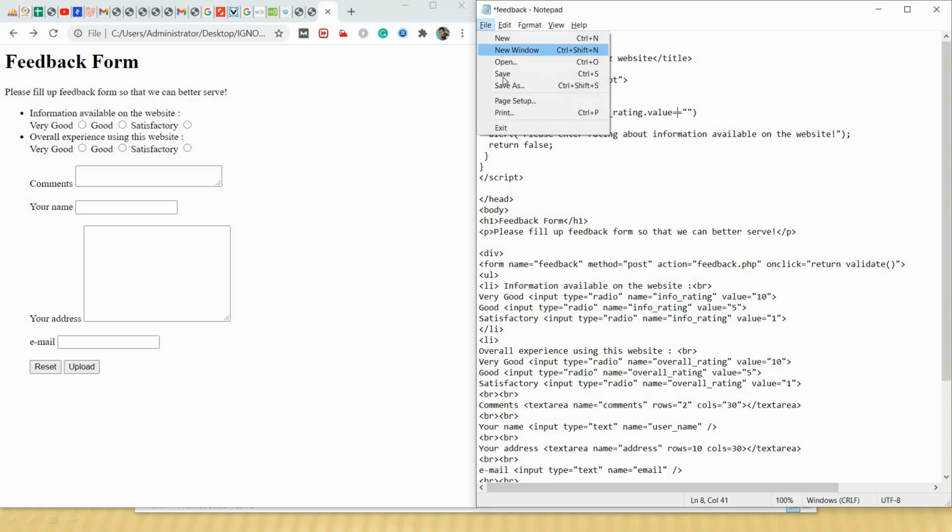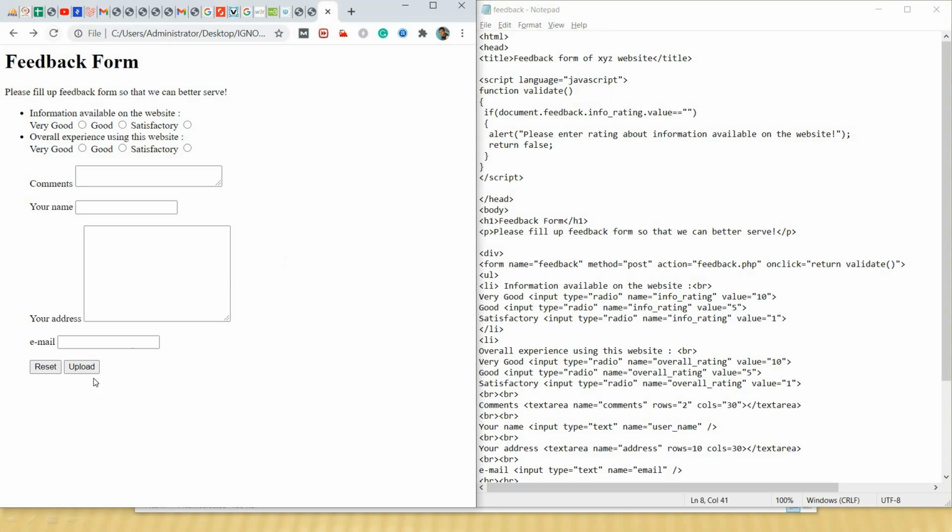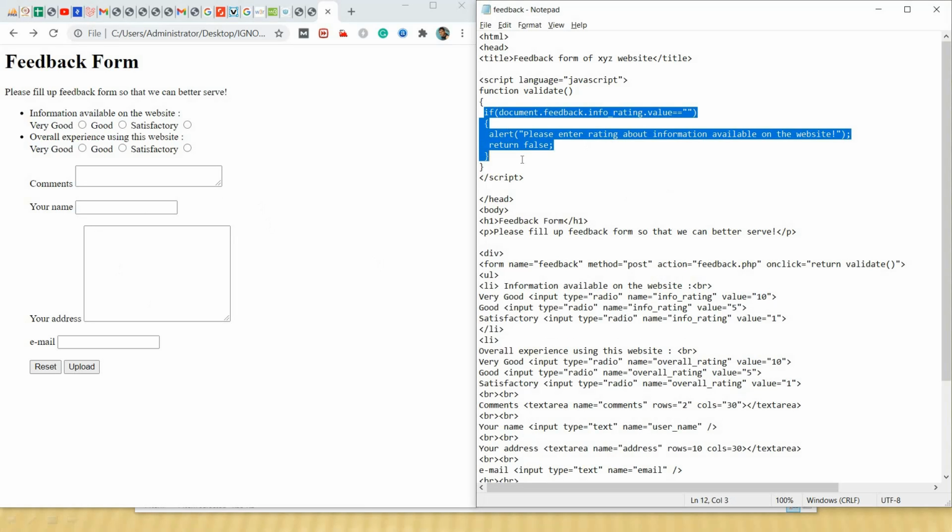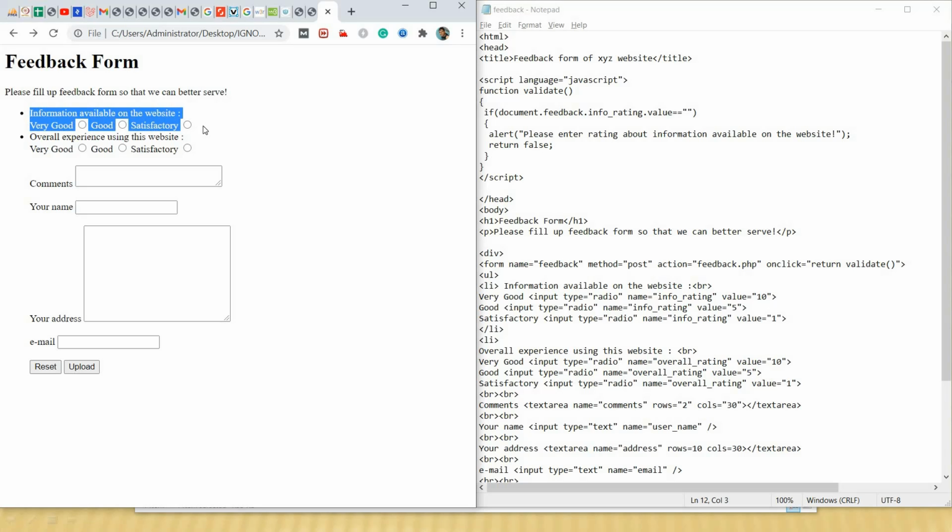Now once again I am saving and refreshing the form. Now let's see. When I click on upload, this page says please enter rating about information available on the website. When I press OK, the form is not going to submit. So we have successfully written one validation for one field, that is information available on the website.